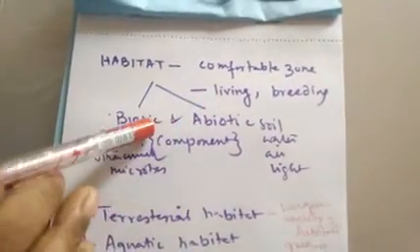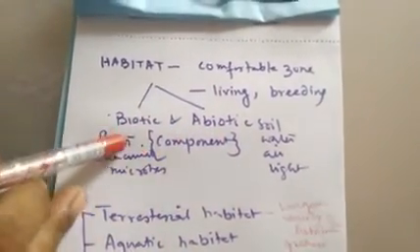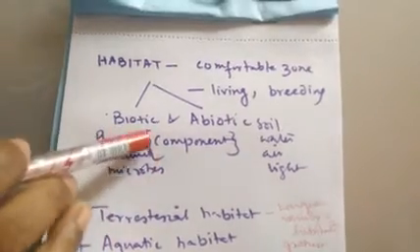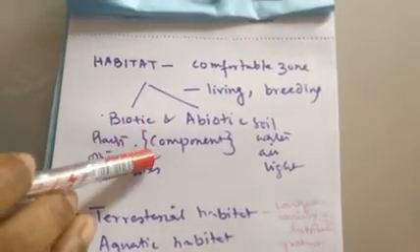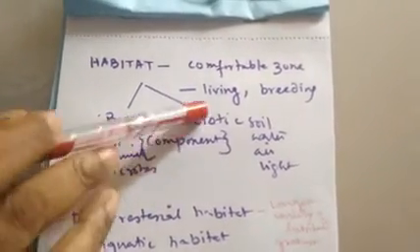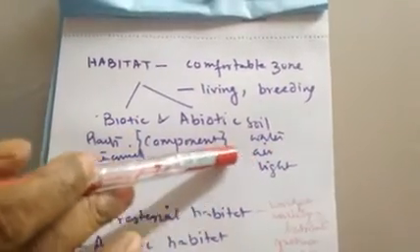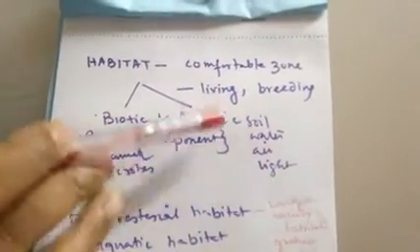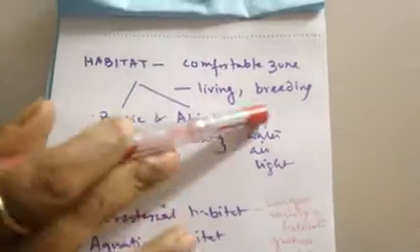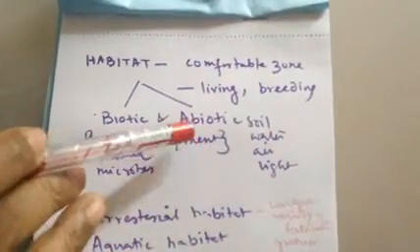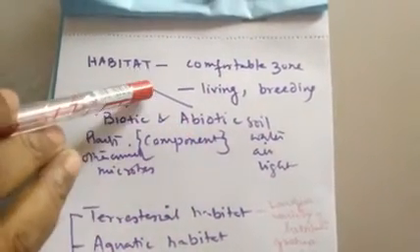So habitat has two basic types of components. One is all the living organisms living along with that particular organism, and another is the non-living part where the organism lives. The non-living part of it is also called the abiotic component of its habitat.